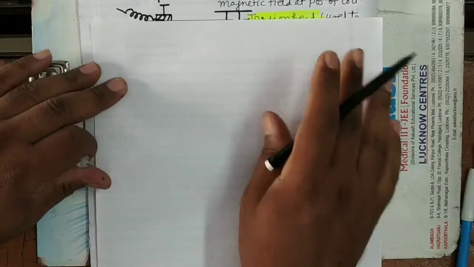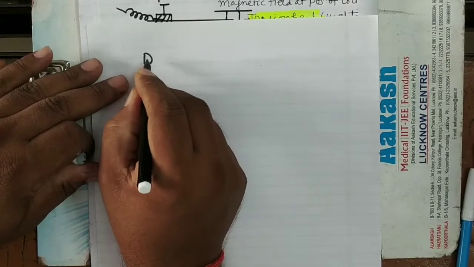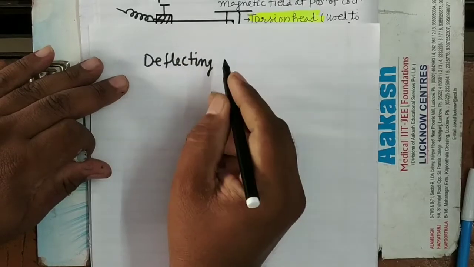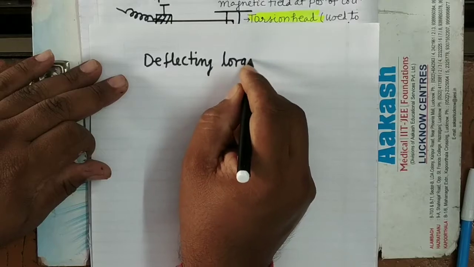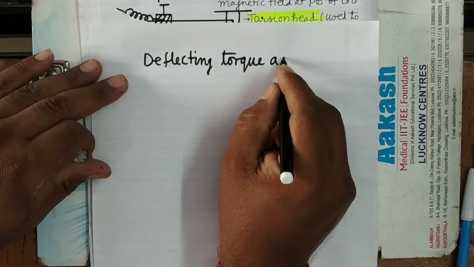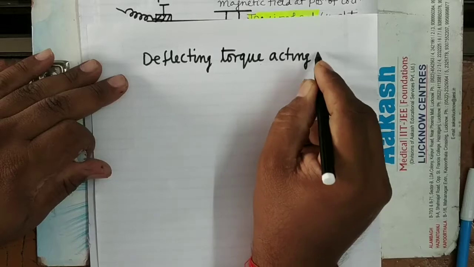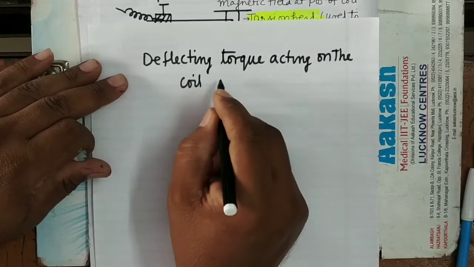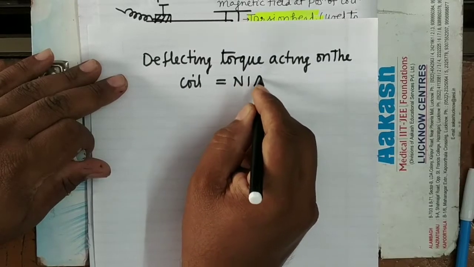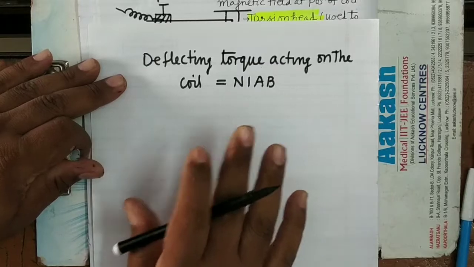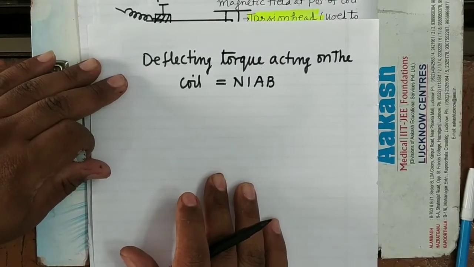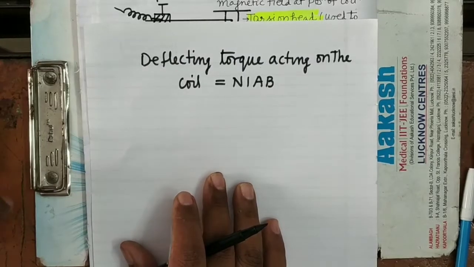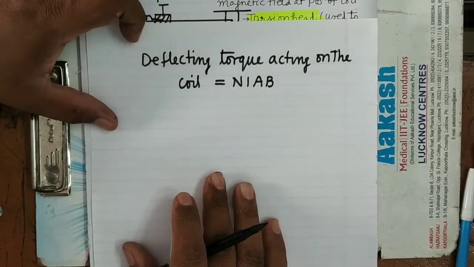The deflecting torque acting on the coil will be equal to NIAB. The working I am not writing, I have explained number of times, so you can watch the video and write it down. It is clear. Deflecting torque acting on the coil is NIAB.